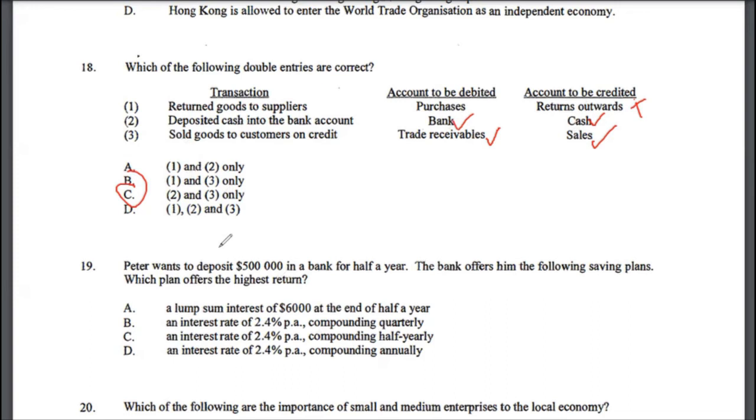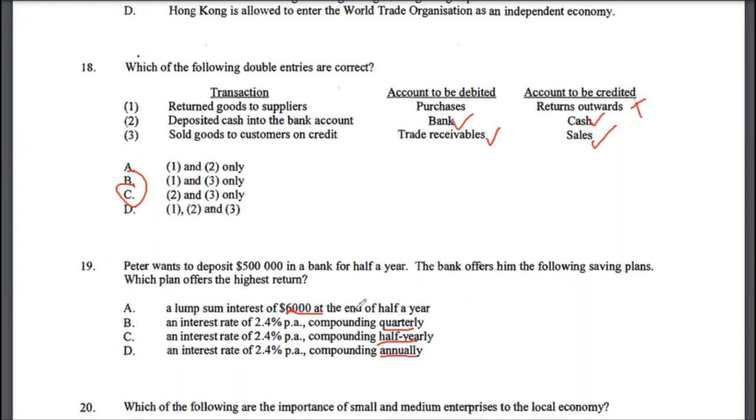Multiple choice 19. Peter wants to deposit $500,000 in a bank for a half year. The bank offers him the following savings plan. Which plan offers the highest return? A lump sum interest of $6,000 at the end of half year, 2.4% per annum compounding quarterly, 2.4% per annum compounding half yearly, and then this is annual and quarterly. To do this, you would have to run through all these numbers here, and whichever actually offers you a higher return, that's your correct answer.